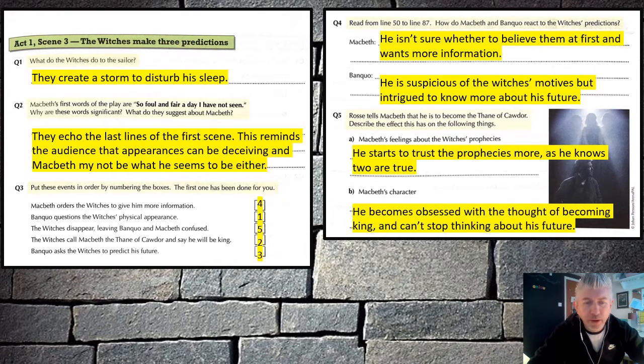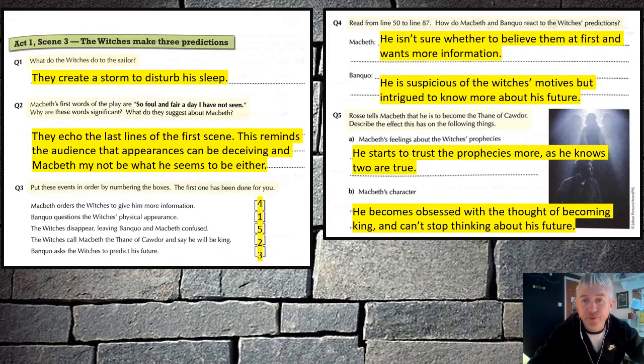Question 3. The events in the right order. So the first one was Banquo questions the witches' physical appearance. Number 2, the witches call Macbeth the Thane of Cawdor and say he will be king. Number 3, Banquo asks the witches to predict his future. Number 4, Macbeth orders the witches to give him more information. And number 5, the witches disappear, leaving Banquo and Macbeth confused.